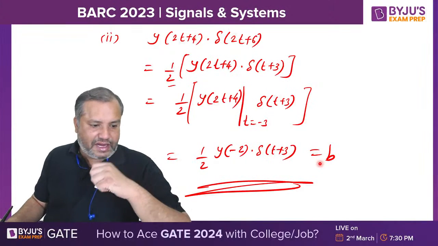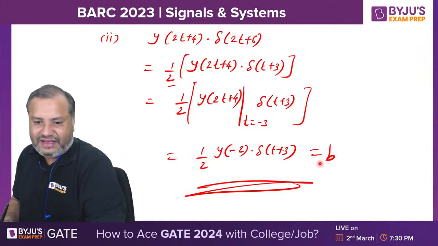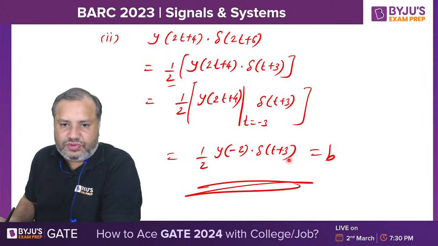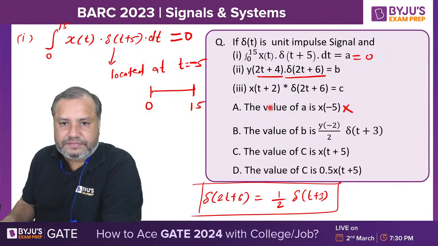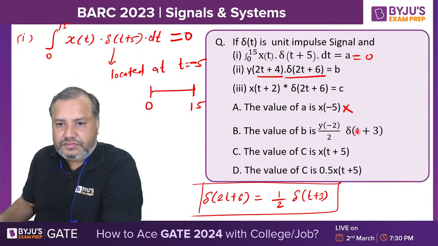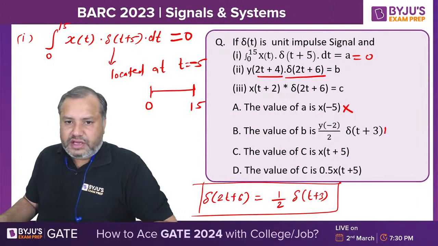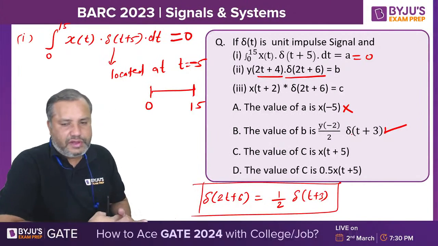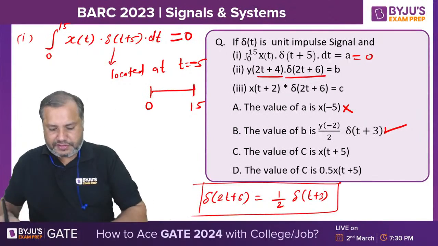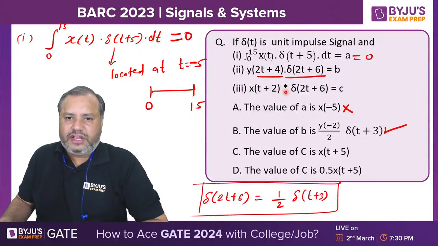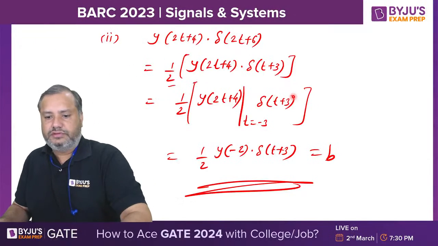Yes, Ashish bhai, correct. Y of minus 2 delta t plus 3. So option B is the correct one. Comfortable? Now moving to the third part. X of t plus 2 convolution with.